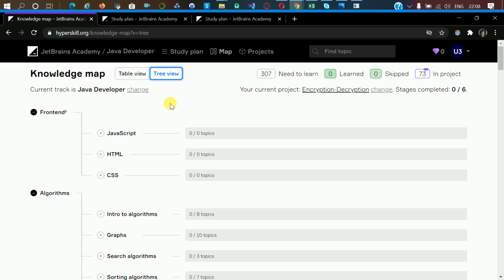If you enroll as a Java developer, or as a front-end or Python developer, you will be given 5 projects. So let me show you the projects.